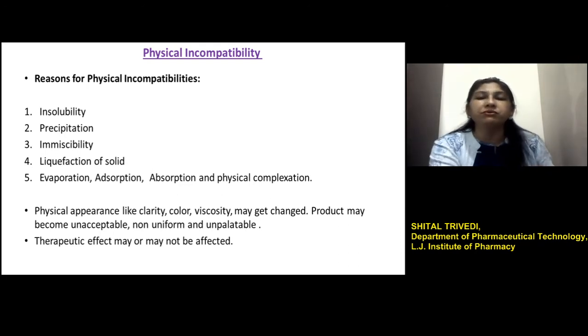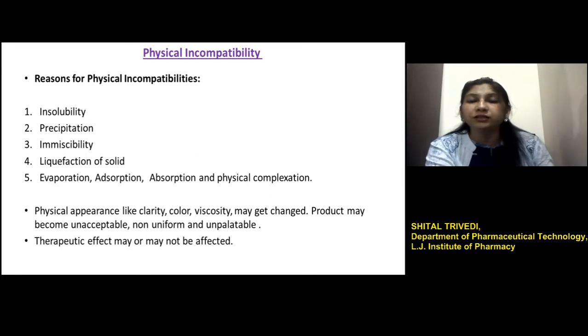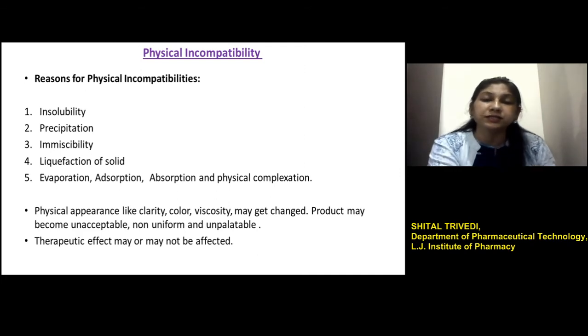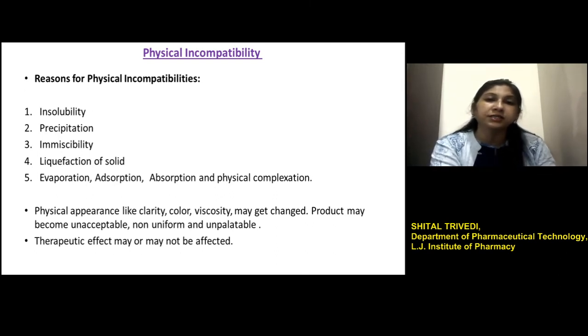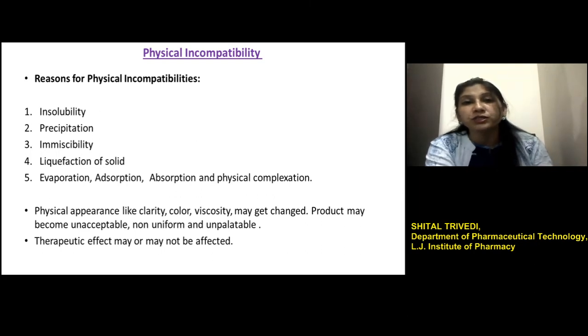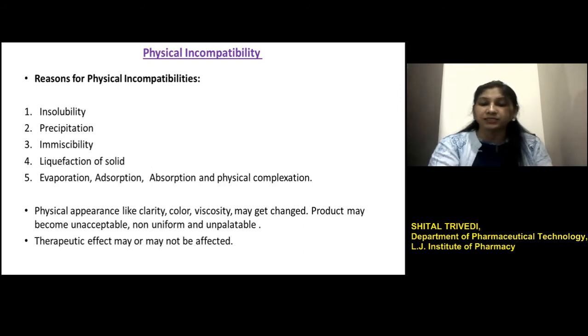This may result in a non-uniform, unpalatable or unacceptable dosage form. The possible reasons behind this incompatibility include insolubility, immiscibility, precipitation, liquefaction of solids, evaporation, absorption, and complexation because of physical interaction. So let's see what these reasons are.